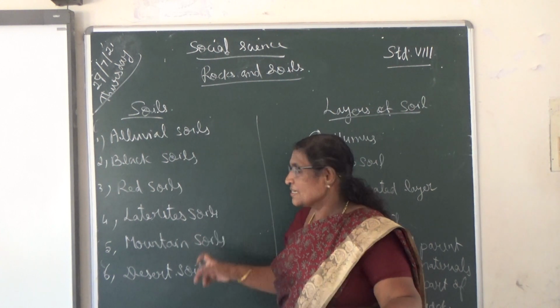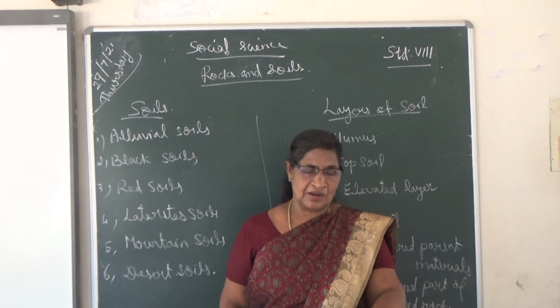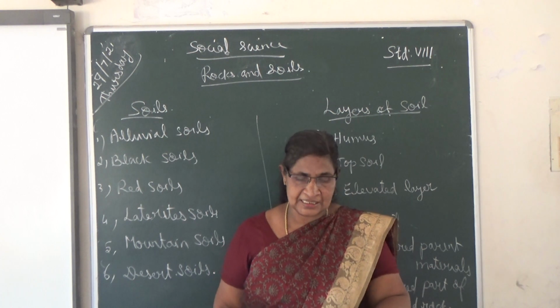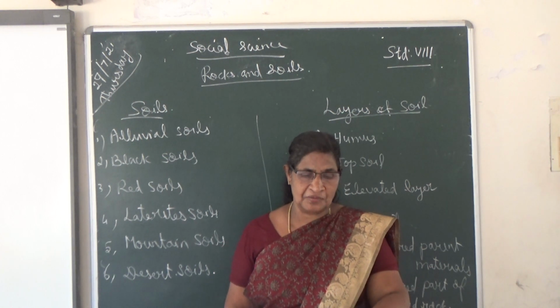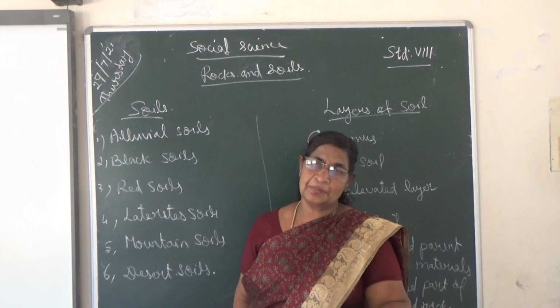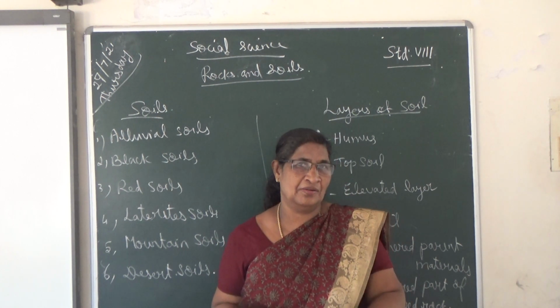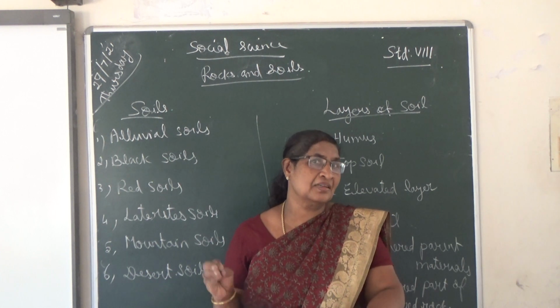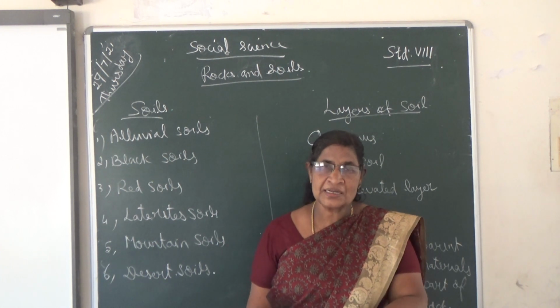Okay. Then laterite soil. The fourth soil is laterite soil. It is formed by the process of leaching in the fertile soil. It is suitable for the plantation of tea and coffee. Okay, plantation crops, tea and coffee. What is leaching?